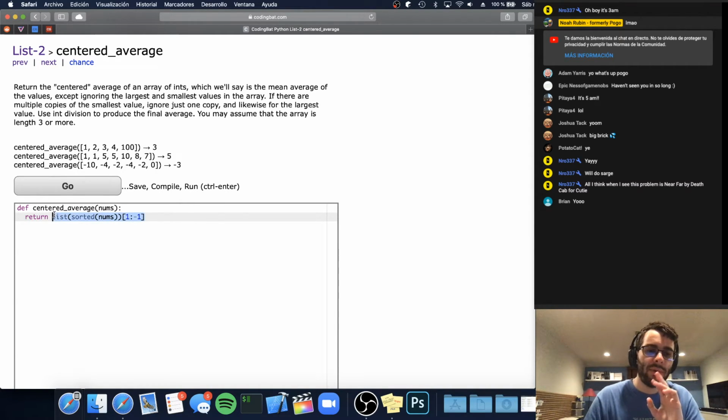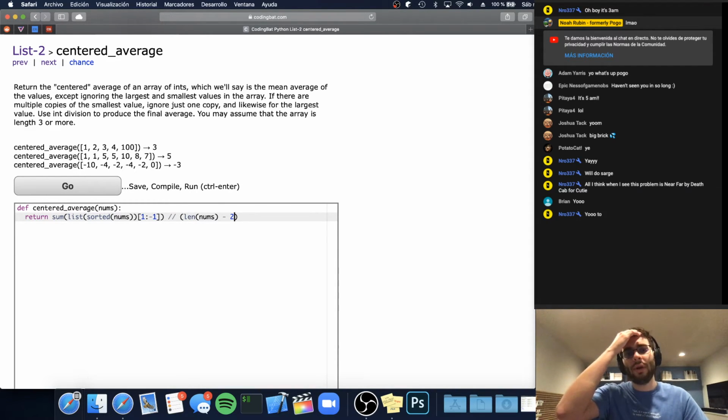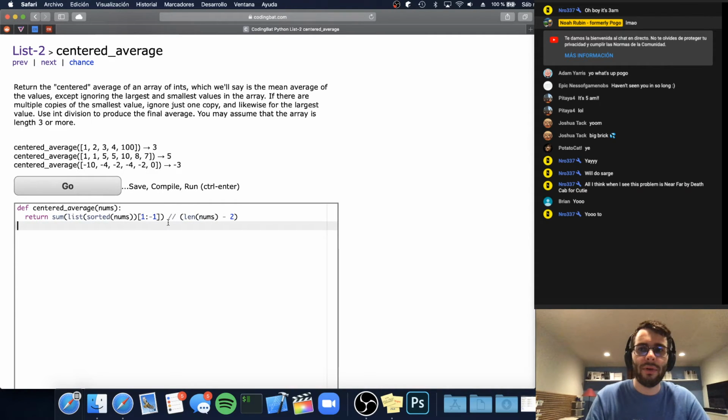Then we take the sum of this list and divide by the number of elements, which is length of nums minus 2, because we took 2 numbers out. They said to use integer division to produce the final average, so we're going to use integer division. And we got that one correct. All correct. Nice.